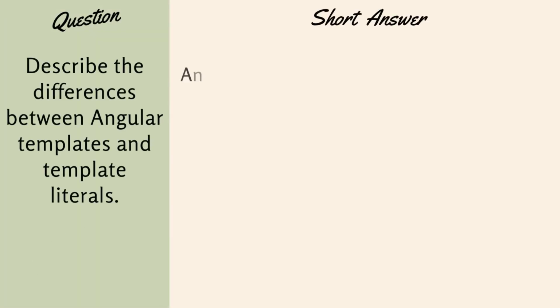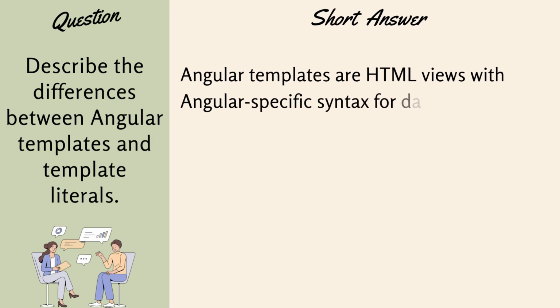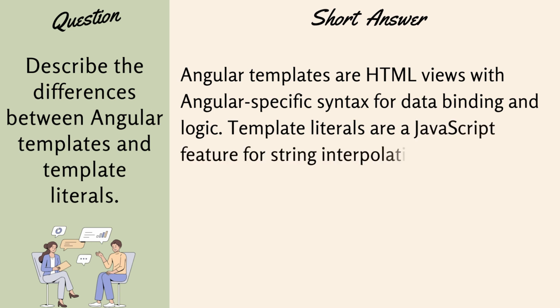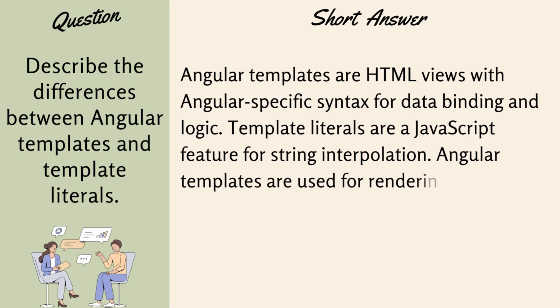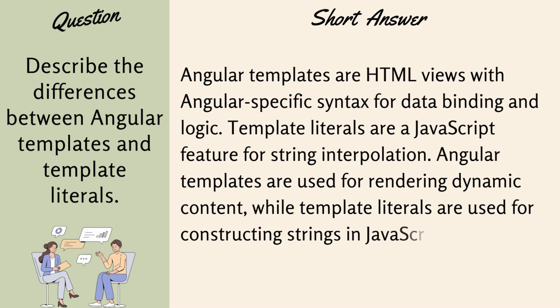Alright, the next one is describe the difference between Angular template and Angular literals. So basically, the short answer you can see from the screen, it says Angular templates are HTML views with Angular specific syntax for data binding and logic, whereas the template literals are a JavaScript feature for the string interpolation. I will explain you in a bit. So Angular templates are used for rendering the dynamic content, while template literals are used for constructing strings in the JavaScript. What does that mean?